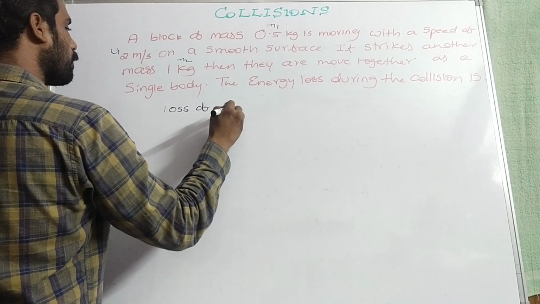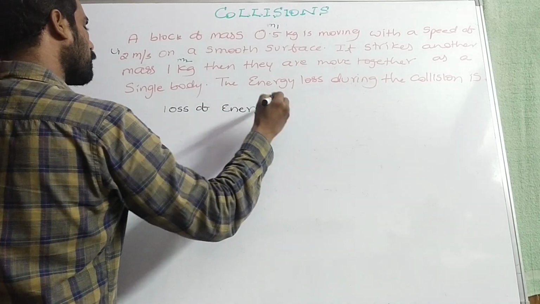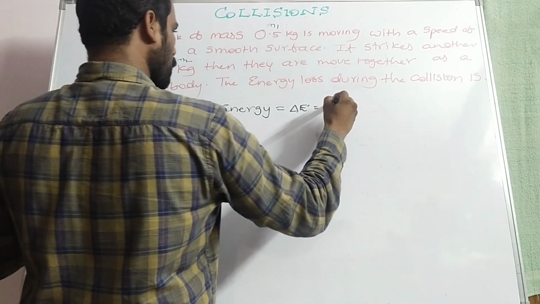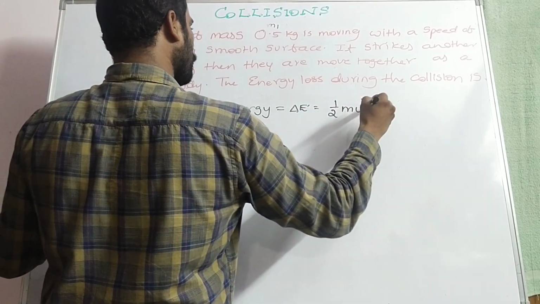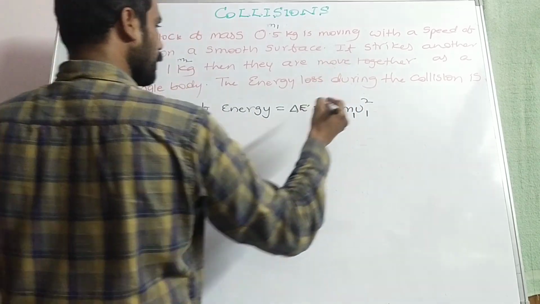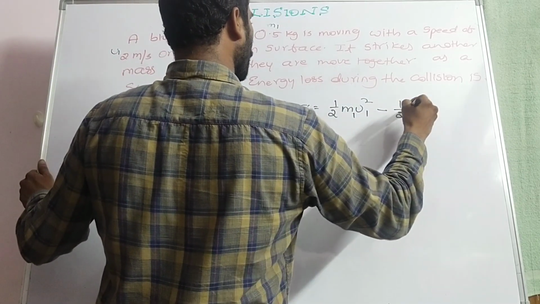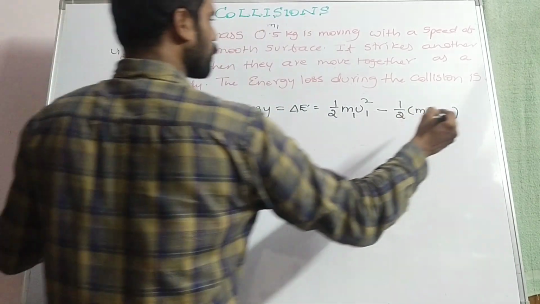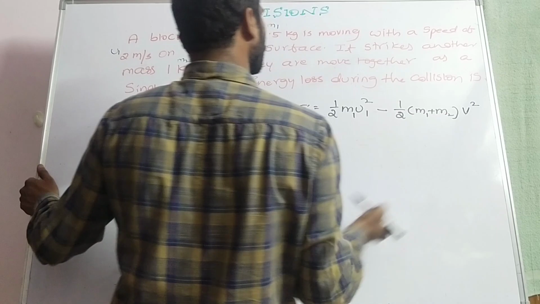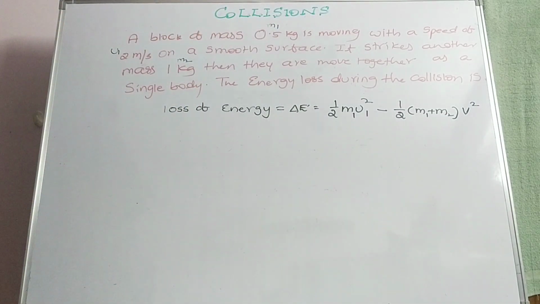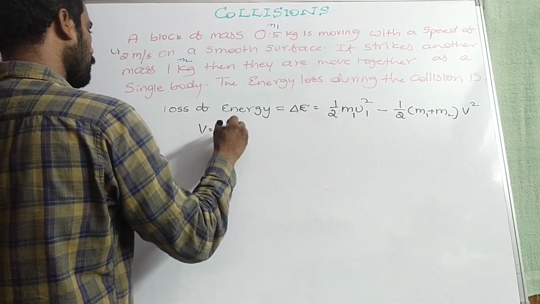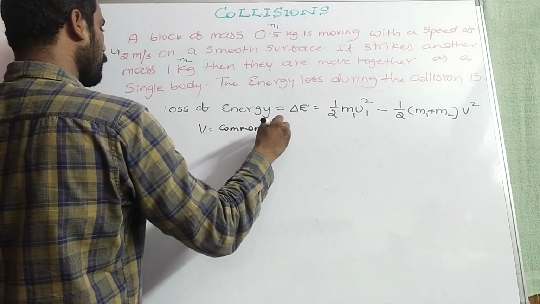Loss of energy delta E is equal to half m1 u1 squared minus half into (m1 plus m2) into v squared, where v is the common velocity.